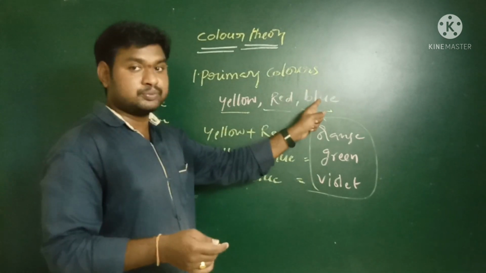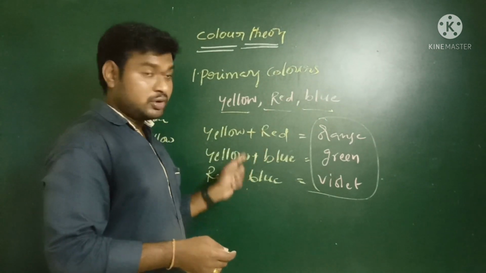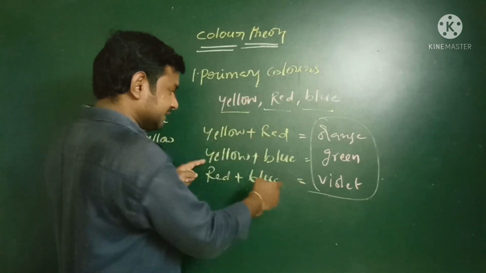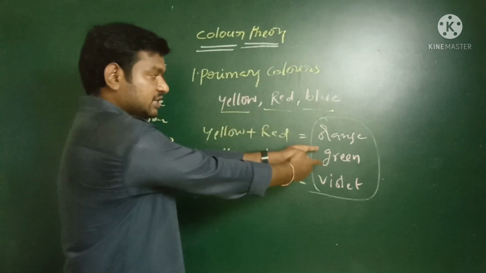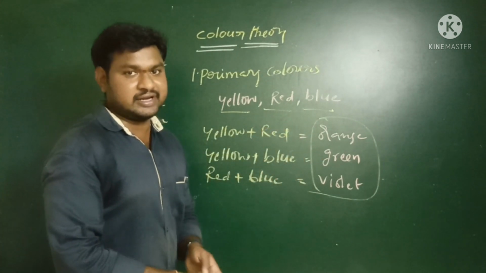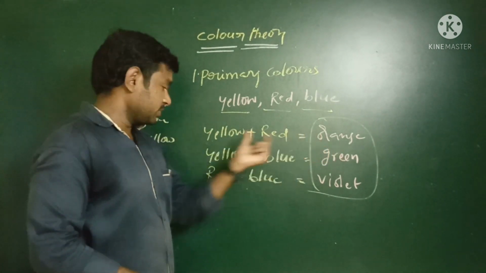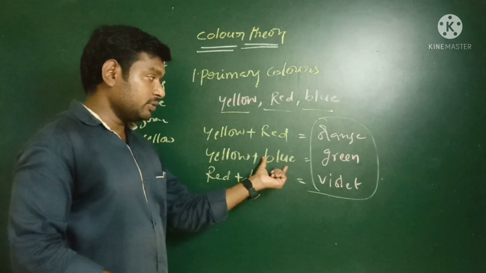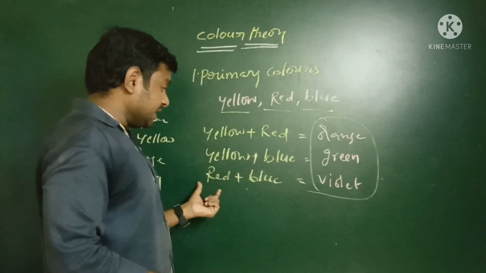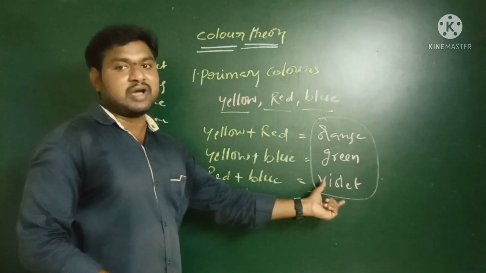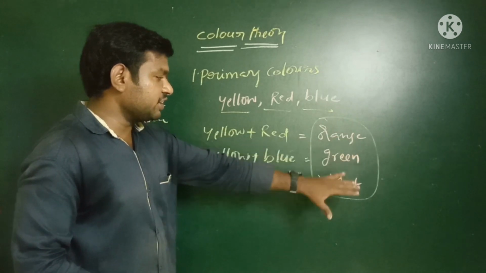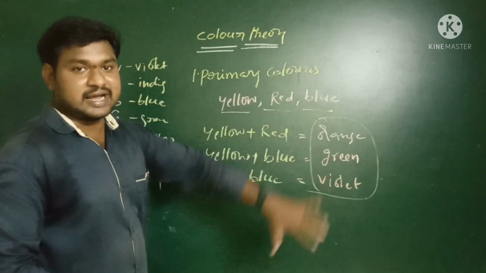Once again I am repeating, what are called as primary colors? Yellow, red, blue. How are the secondary colors formed? When the primary colors are intermixing with each other, the resultant color is nothing but the secondary colors. When yellow color is added with red, it forms orange. When yellow is added with blue, it gives green color. When red is added with blue color, it gives violet color. So these orange, green, violet are called as the secondary colors.